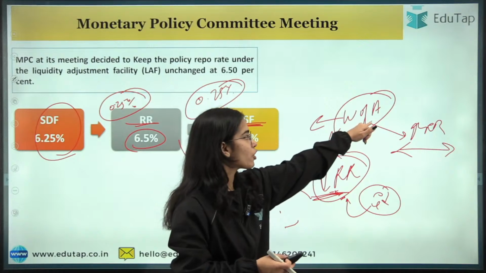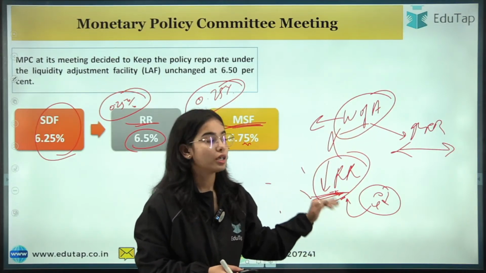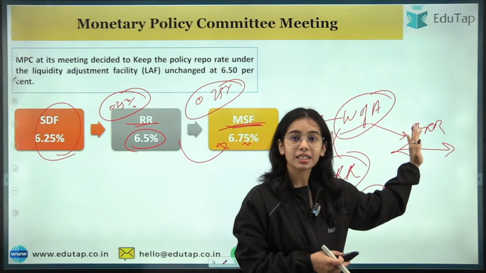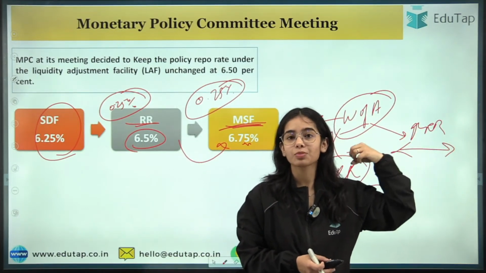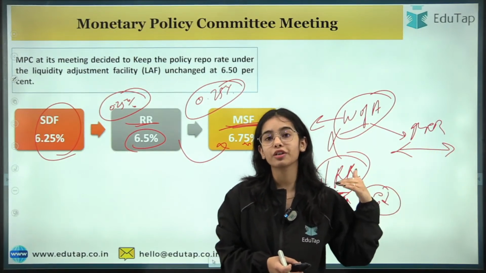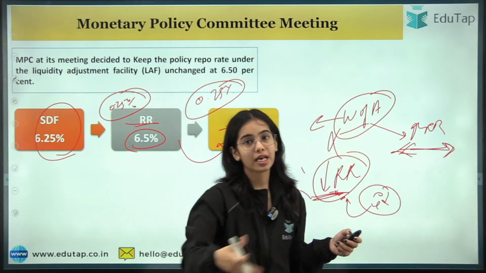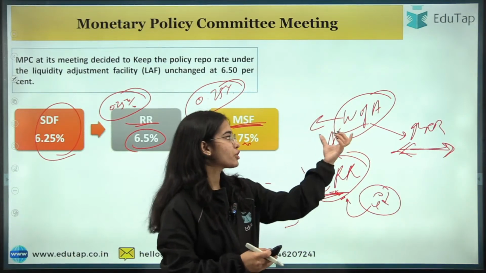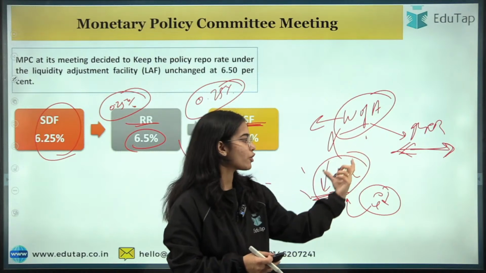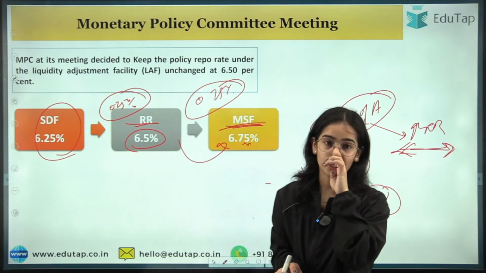So withdrawal of accommodation means that the RBI is not thinking of decreasing the repo rate. RBI can increase the repo rate in the future as per the situation, or RBI can keep the repo rate constant in the near future, as RBI is doing right now. So that is withdrawal of accommodation. RBI is not thinking of reducing the repo rate in the near future.